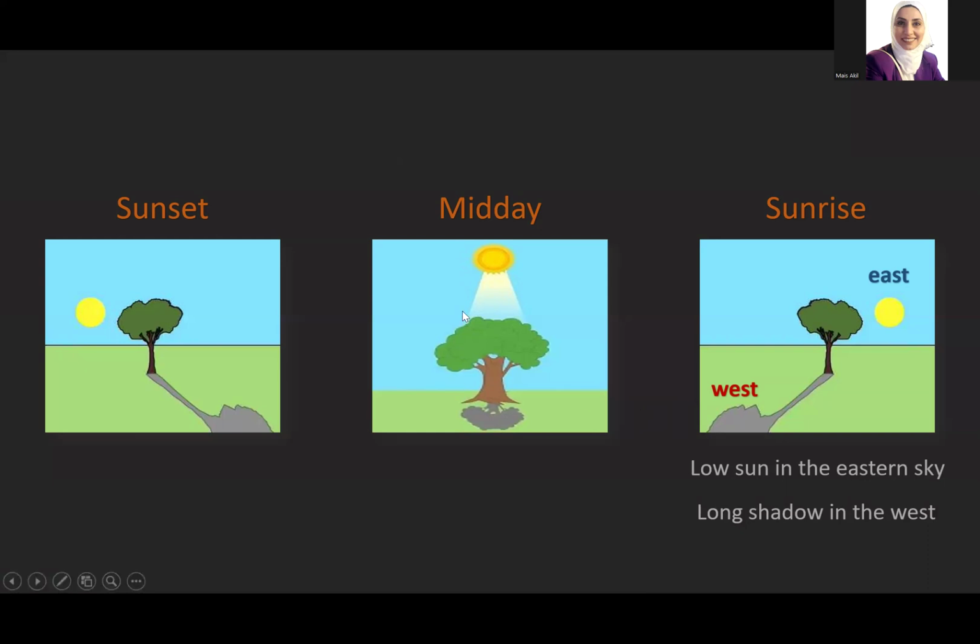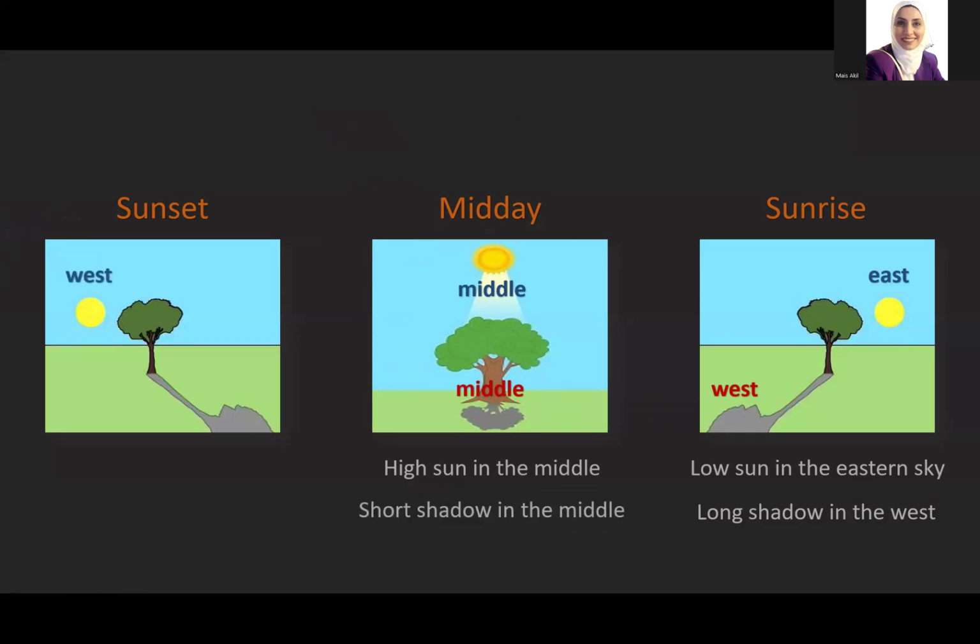During the midday, the sun is high in the middle of the sky. So the shadow is also in the middle. And as you see, it is short. Because the sun is high, the shadow is short. Both of them are in the middle. At sunset, the sun sets in the west, so low, and as you see, the sun is low. Low sun in the western sky, and as you see, the shadow is long and it is in the east.